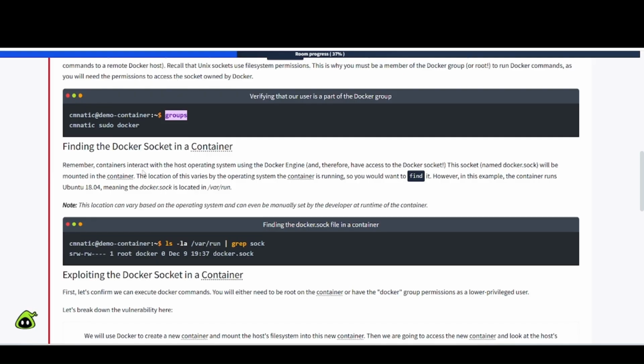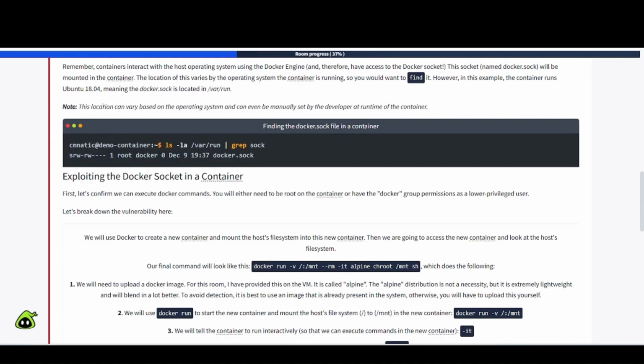Finding the Docker socket in a container. Remember, containers interact with the host operating system using the Docker engine and therefore have access to the Docker socket. This socket named docker.sock will be mounted in the container. The location of this varies by the operating system the container is running. So you want to find it. However, in this example, the container runs Ubuntu 18.04, meaning the docker.sock is located in /var/run. Note, this location can vary based on the operating system and can even be manually set by the developer at runtime of the container.